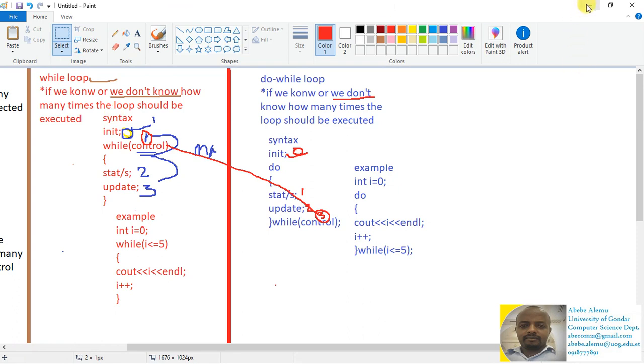So let's go back to the source code and we will see how we can write the do while and while loop programs with a code example.